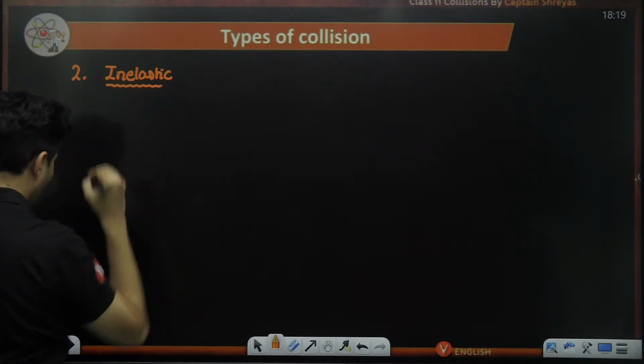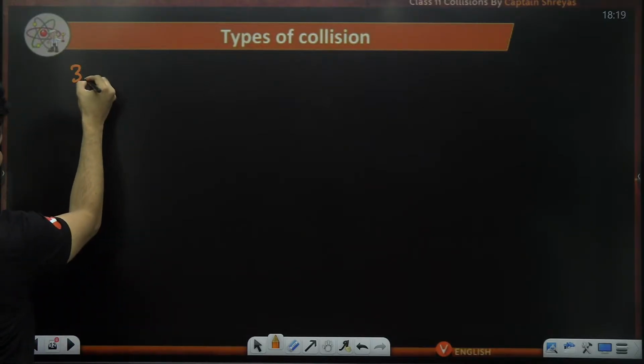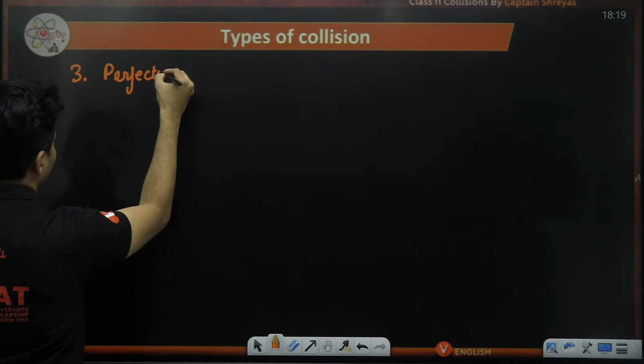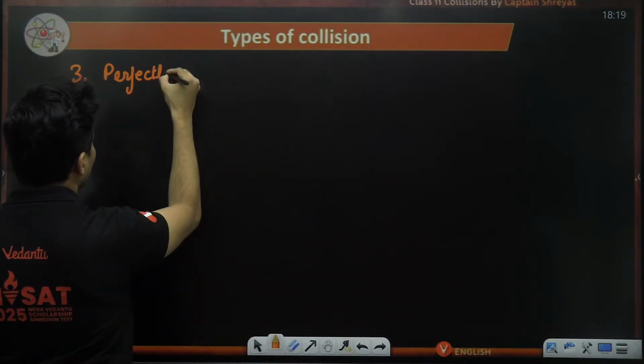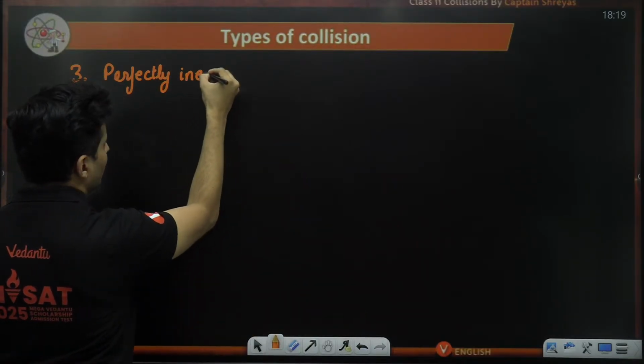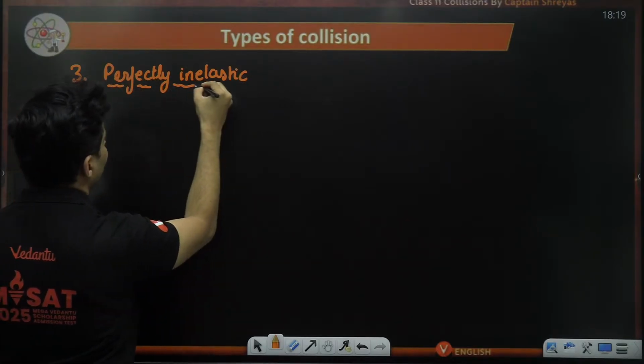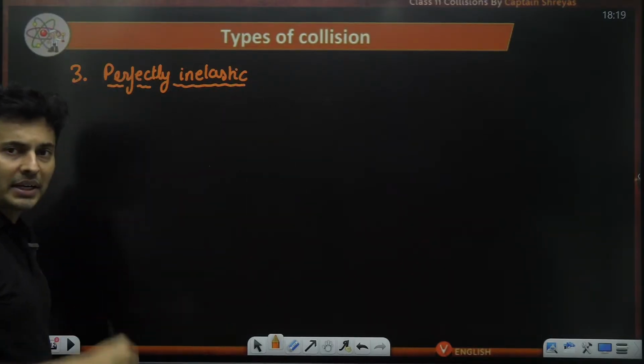And the third type of collision is called perfectly inelastic collision. These are the 3 different types of collision.